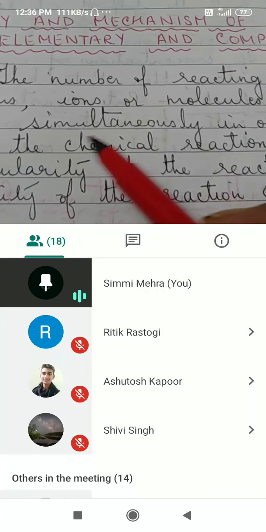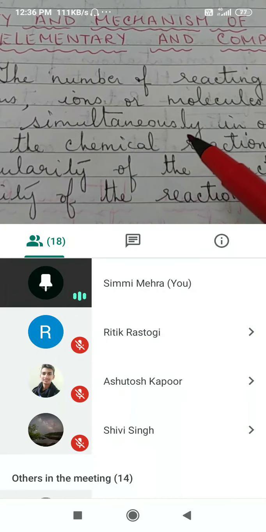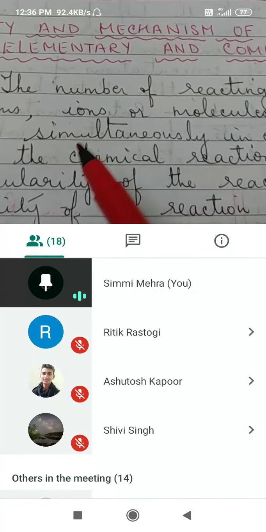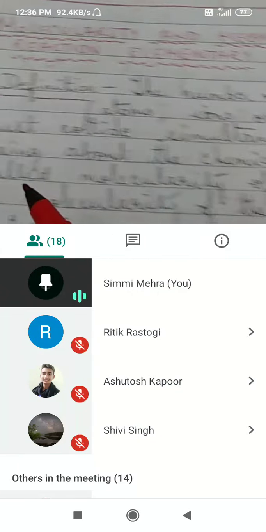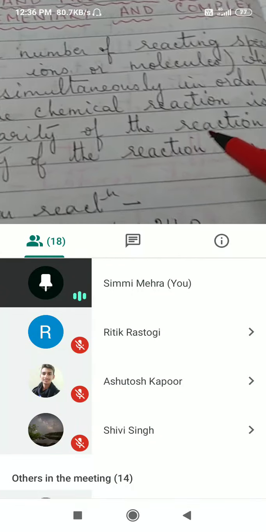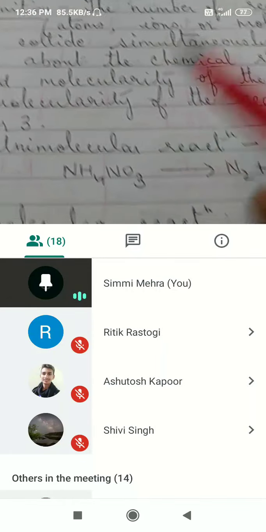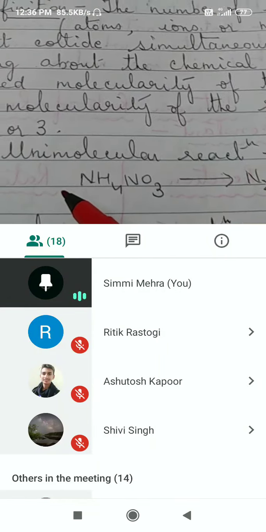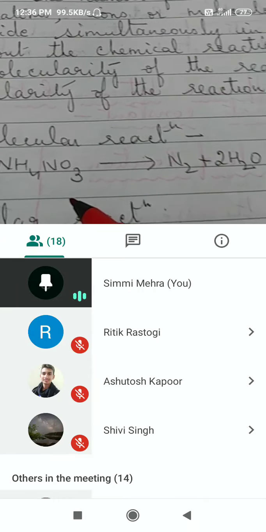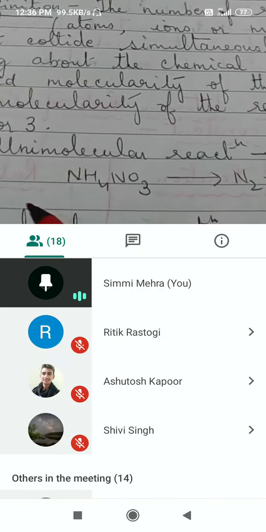See, this word is very important, simultaneously. They may all collide together, then only product is formed in order to bring about the chemical reaction. This is called molecularity of the reaction. Like here, molecularity will be 1 because ammonium nitrate is breaking up into nitrogen and water.